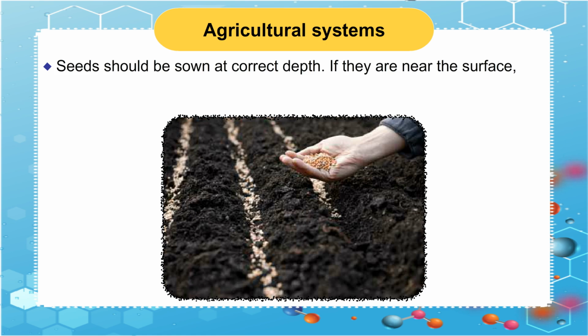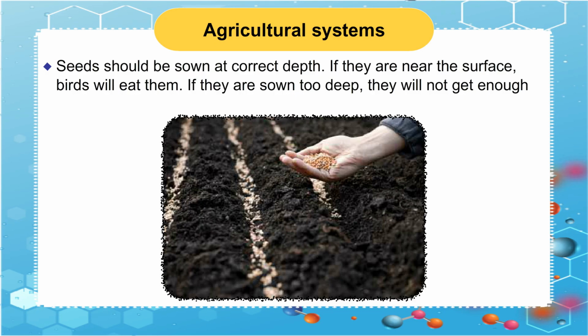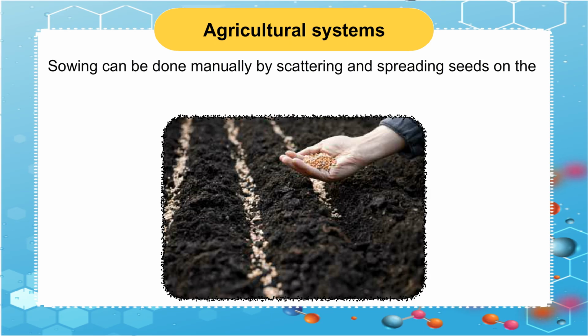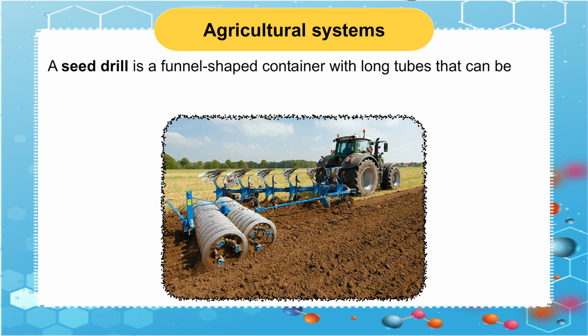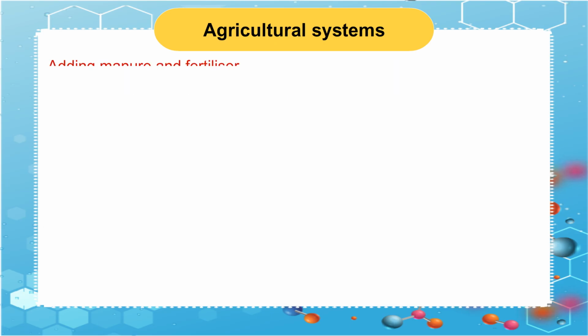Seeds should be sown at the correct depth. If they are near the surface, birds will eat them. If they are sown too deep, they will not get enough sunlight and air. Sowing can be done manually by scattering and spreading seeds on the field. This is called broadcasting. A better method is to sow with the help of an implement called the seed drill. A seed drill is a funnel-shaped container with long tubes that can be attached to the plow while sowing, adding